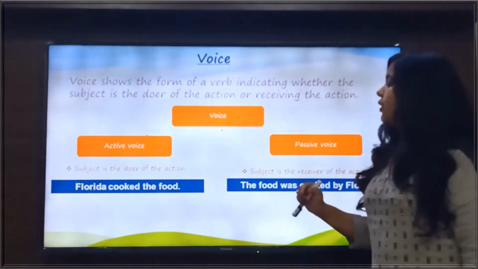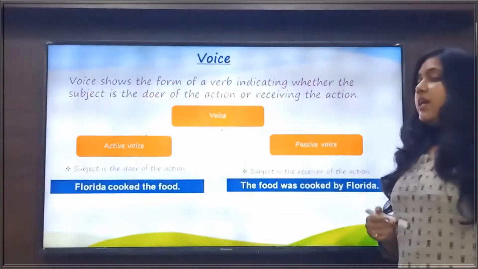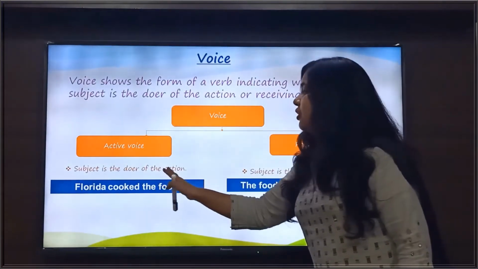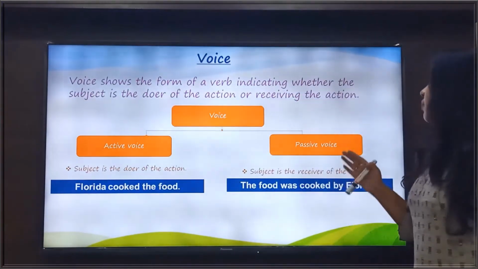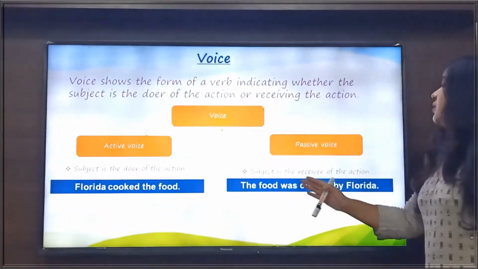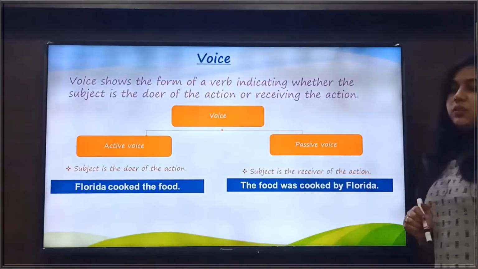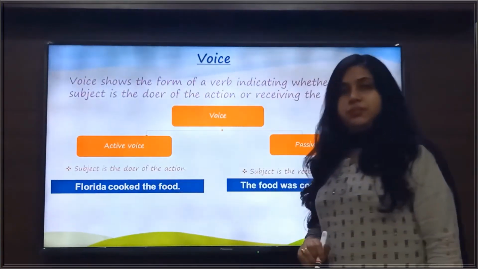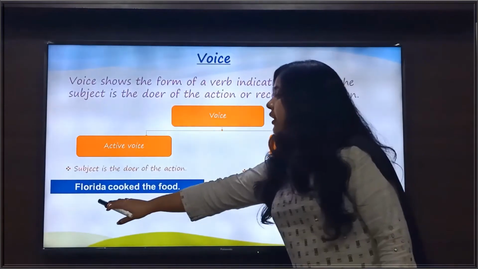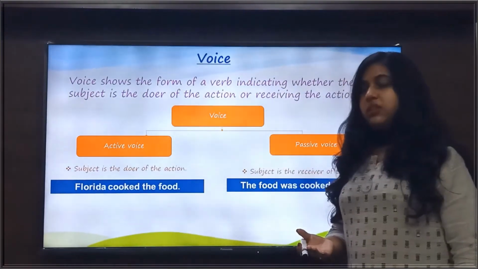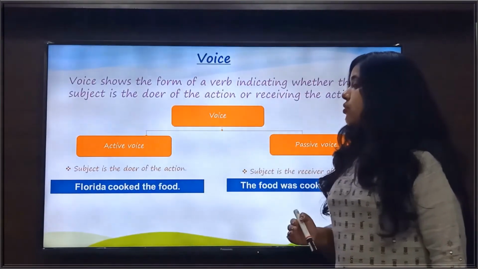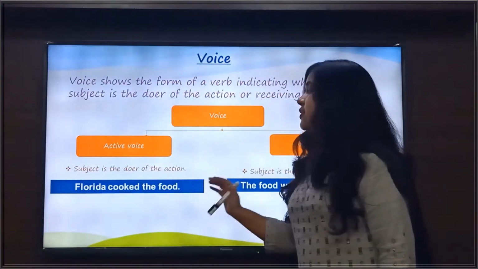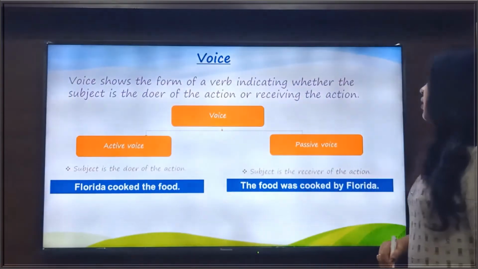First is active voice, second is passive voice. And what do they denote? Active voice denotes that subject is the doer of the action, while passive voice denotes that subject is the receiver of the action. Our sentence was, Florida cooked the food. In this sentence, Florida is the subject here, and she is also the doer of the action here. That means this sentence is said to be in the active voice.